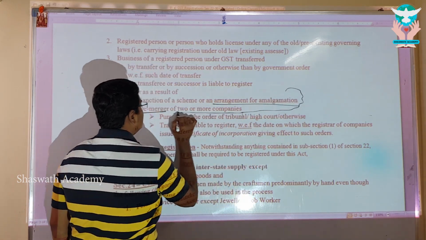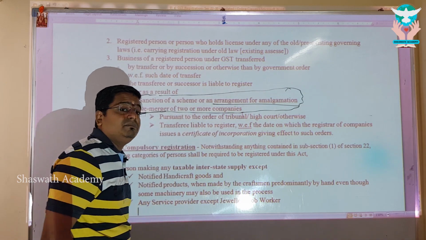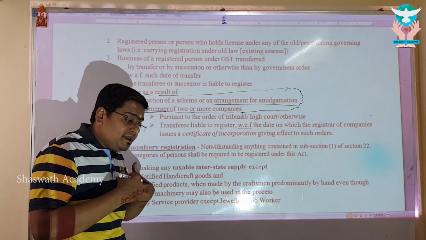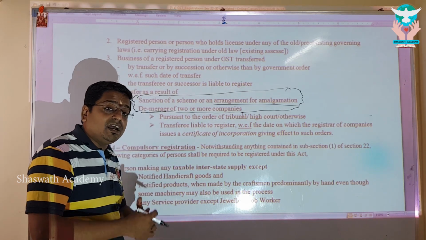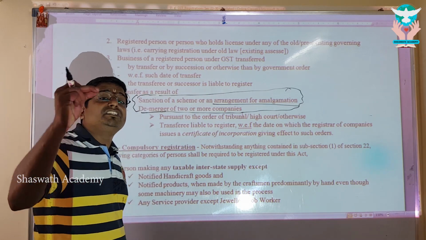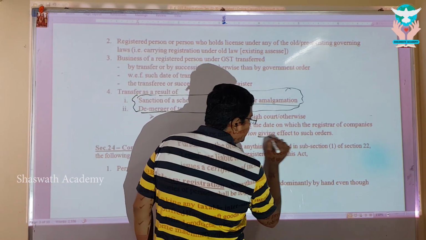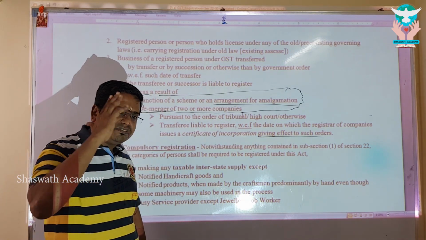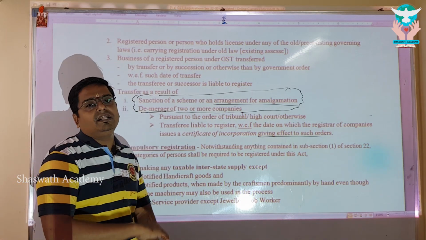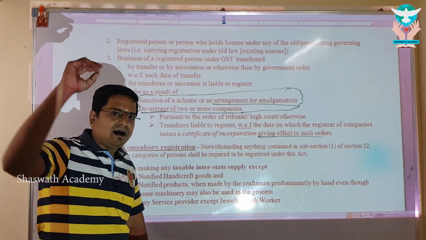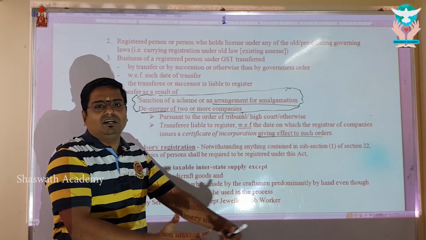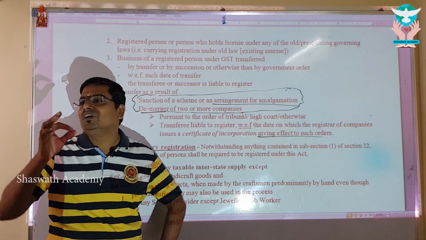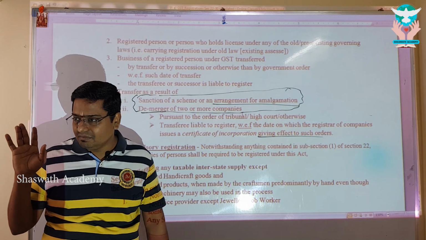For all these things, the scheme needs to be sanctioned. The new entity, the resultant entity, the demerged entity, or the amalgamated new entity, is deemed to come into life from the date on which the registrar passes the incorporation order. The registrar of companies has to do that, and from the day the registrar passes an order saying that the new entity has emerged from this day, from that day they are liable to register. My dear, are you all comfortable?